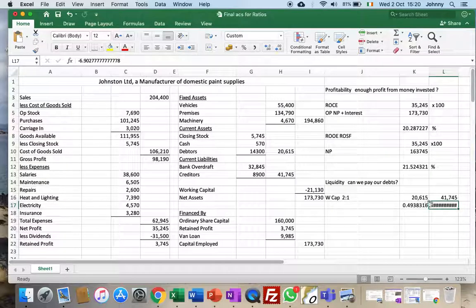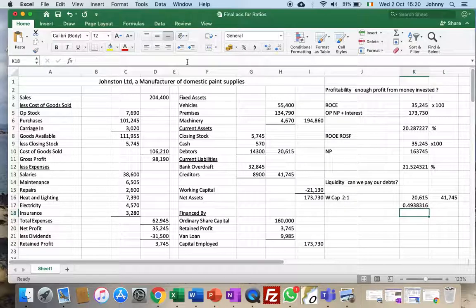Sorry, I've made a mistake in my formula there. So we're comparing an answer of 0.49 or about 0.5 compared to 1. So that means that this family has a real issue paying their debts. You understand the idea behind it.